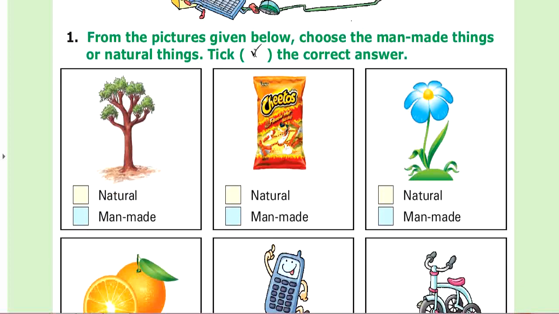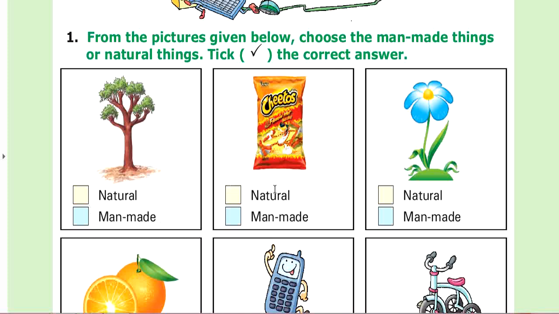From the given picture, you have to look at this picture and put the tick mark on the correct answer. What is this? Tree. Is a tree natural or man-made? Is a tree made by God or us? A tree is natural. Then you have to put a tick mark on natural.